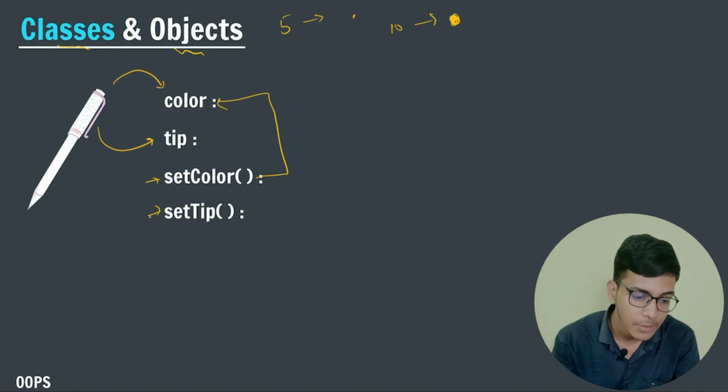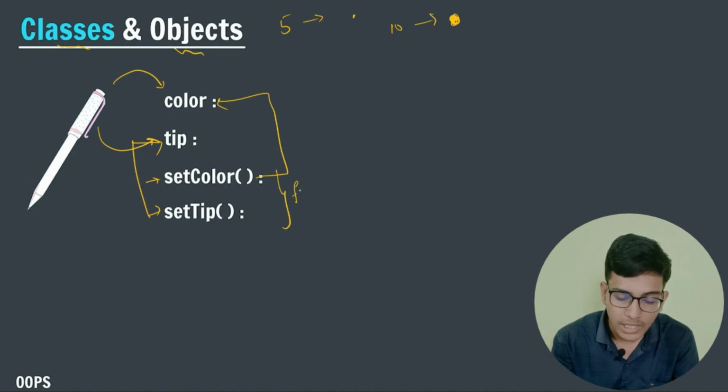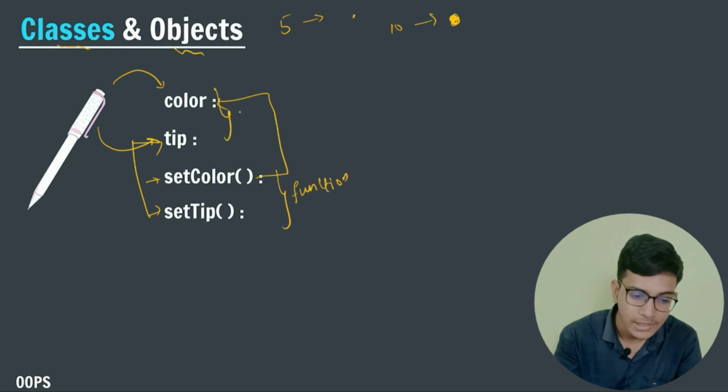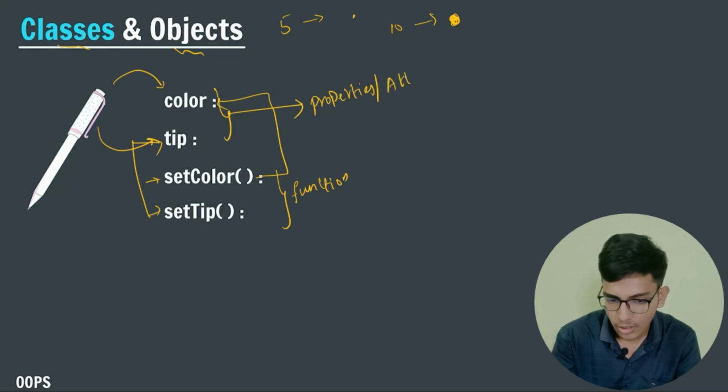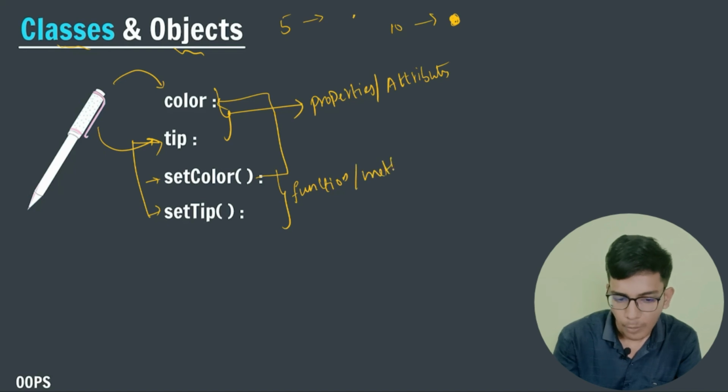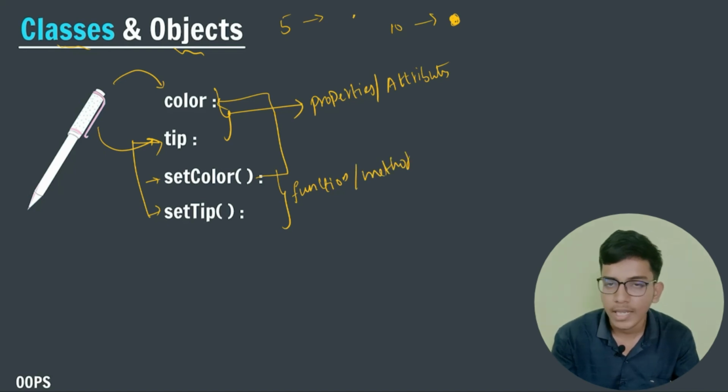After that, setTip is a function which will set the tip of my pen. So these two things are known as properties or attributes, and these two things are known as functions or methods.